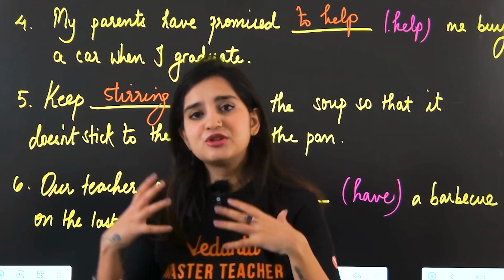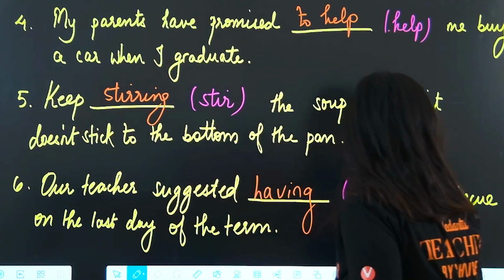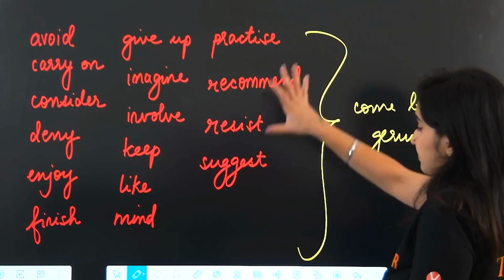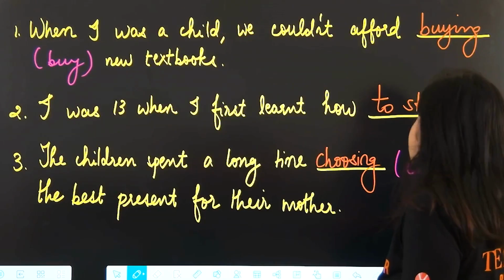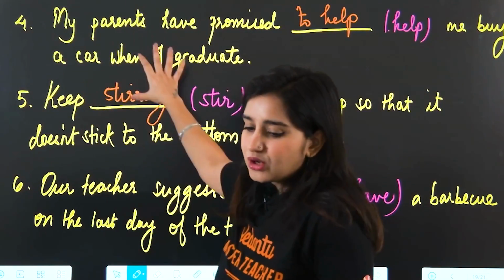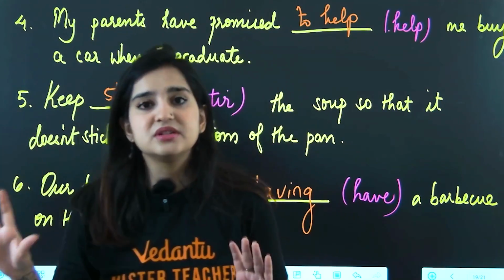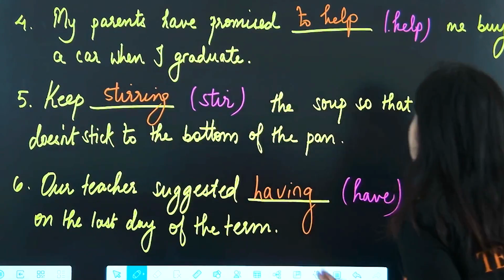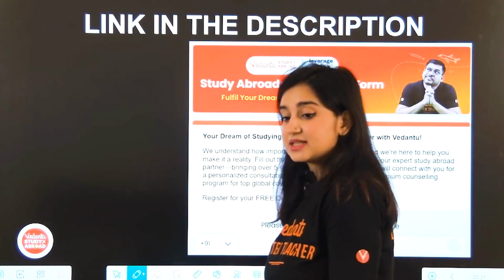So, instead of trying and memorizing, although that's a very good list to keep handy, if you memorize this, it will definitely help you if you're a non-native speaker or if you just started learning English. But the more you read, the more you'll be able to listen and tell, okay, I need to use an infinitive after this, or I need to use a gerund after this. Okay. So that brings us to the end of today's session, mistakes that you shouldn't make.